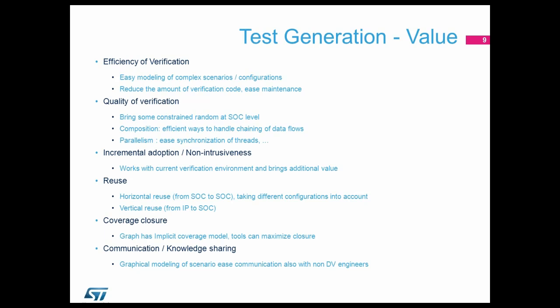Second main value we see is the quality of verification. This is a very good way to introduce some level of random at SOC level. I would say some controlled randomness at SOC level, which is something that allows to cover some use cases that were not necessarily thought of by engineers. It allows also composition of the various IPs by chaining the data flows between IPs.